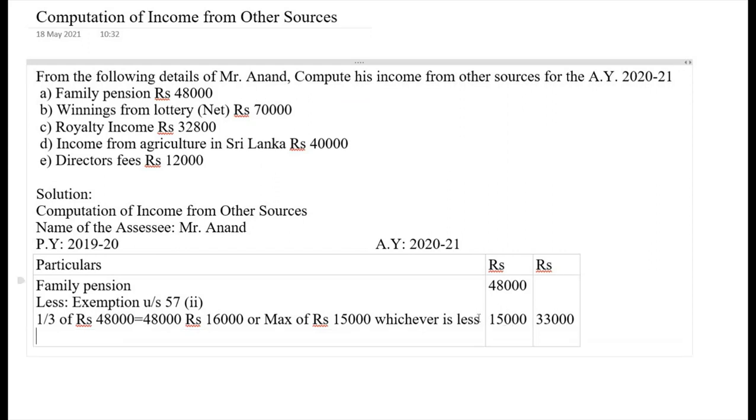Then the next one, winnings from lottery. We have been given the net income, so we need to find out the gross income.